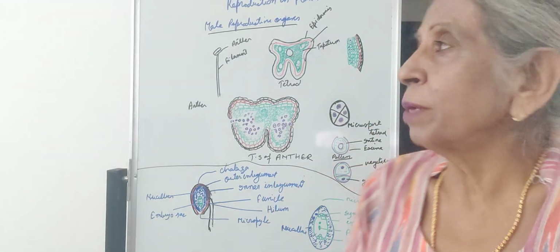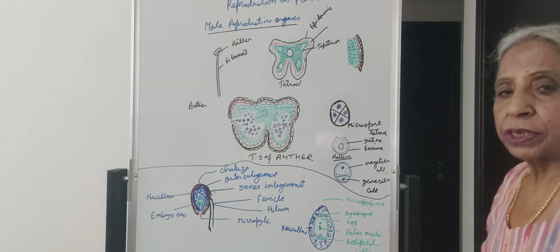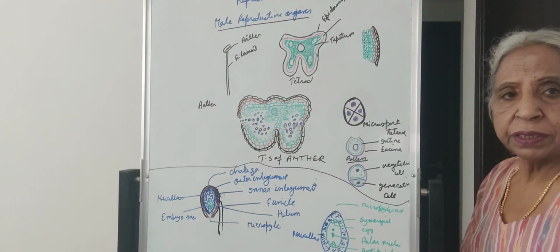So first we will do the male reproductive part. Male reproductive organs. Which are the male reproductive organs?